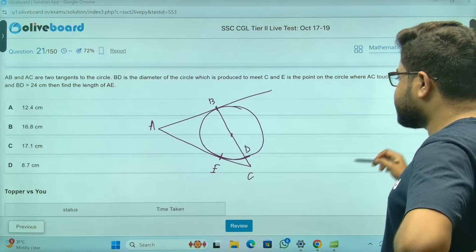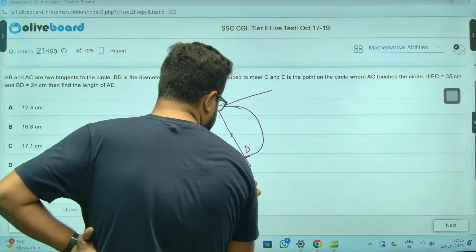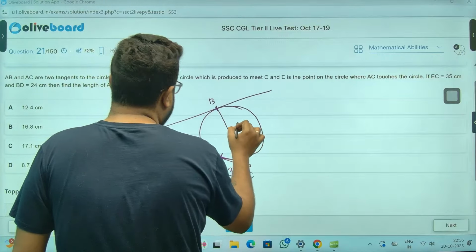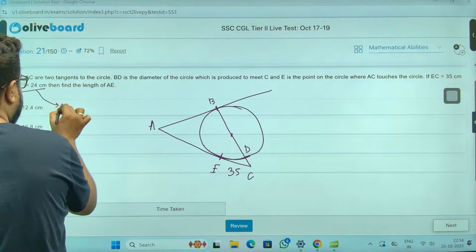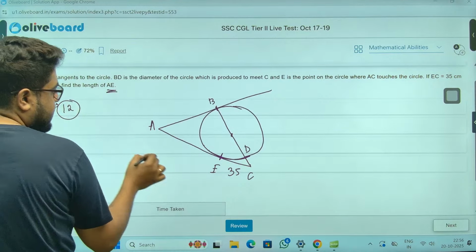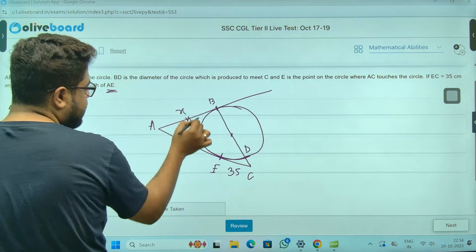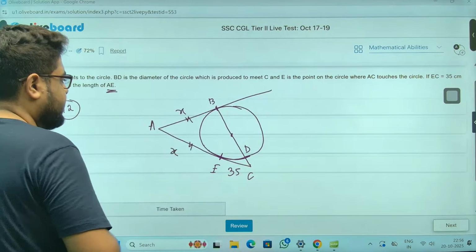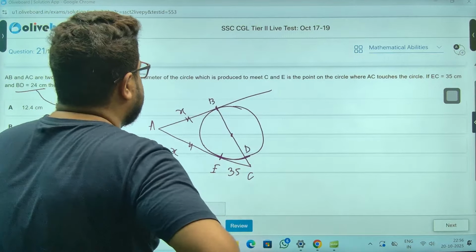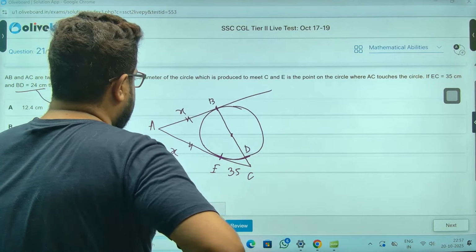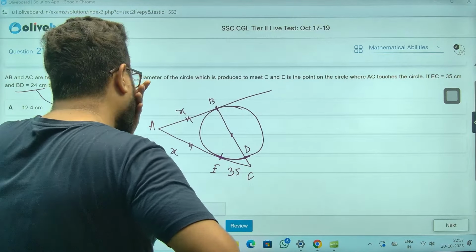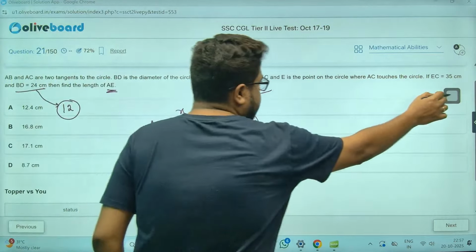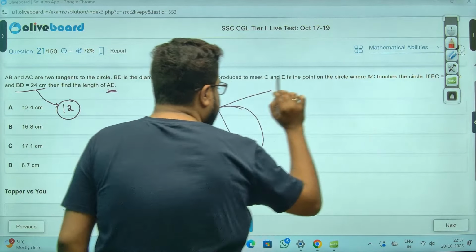This AC, EC is given as 35. This is 35. BD is 24, meaning the radius is 12. They are asking for the length of AE. Acha, this length and this length will be same. AE and AB are both X. One second. Just a second, sir. Something is not right. Let's check. The language, there is some problem.